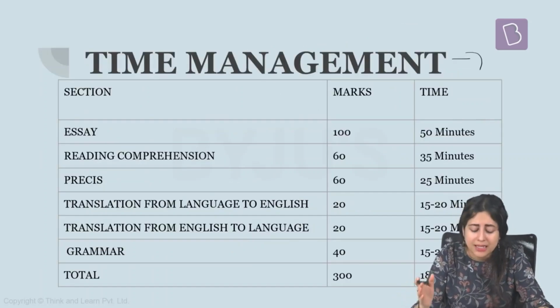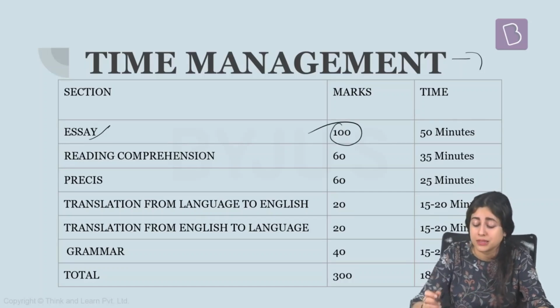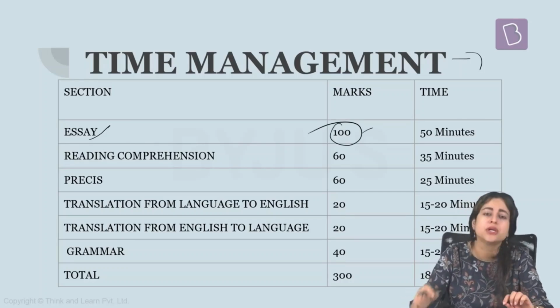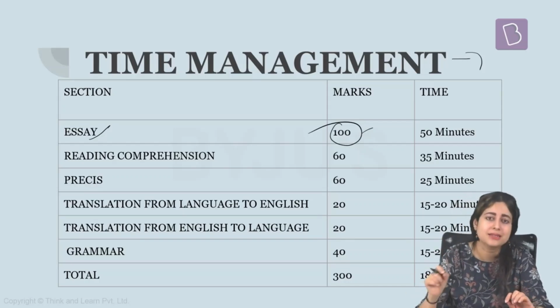Then if you talk about time management, essay is a very important and scoring segment because it carries maximum marks, 100 marks out of 300, which means one third of the marks belong to the essay. So the essay has to be very well attempted. Again, don't worry, the essay of a compulsory paper is not to judge your knowledge of the topic that you have chosen. It is to judge how good you are in understanding and writing in your native language.